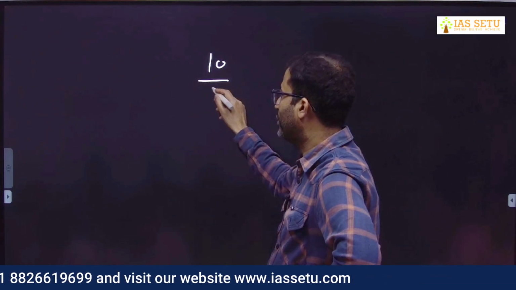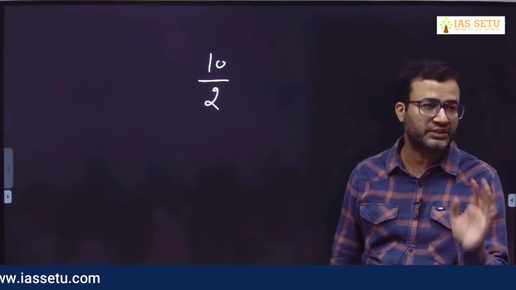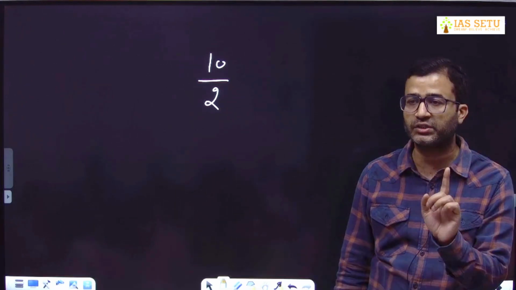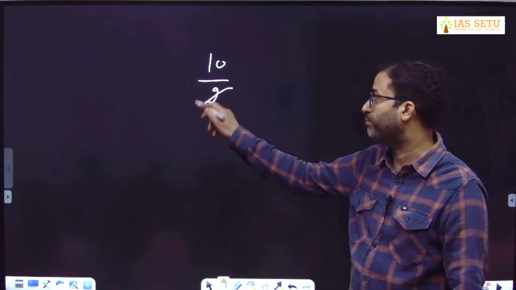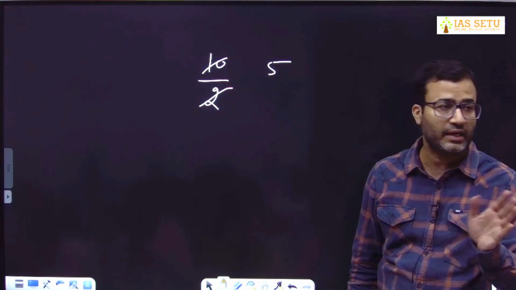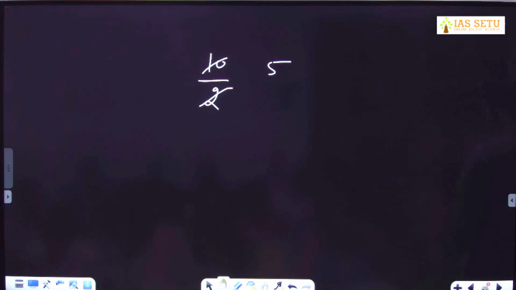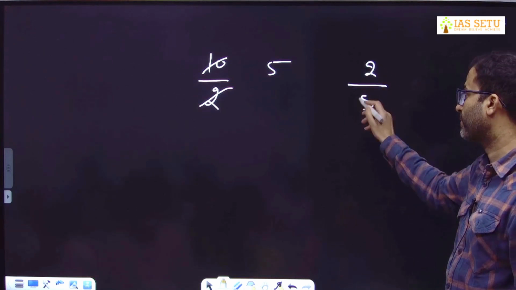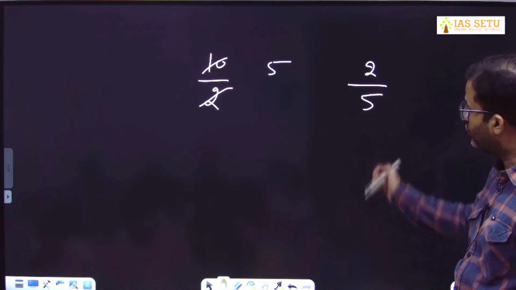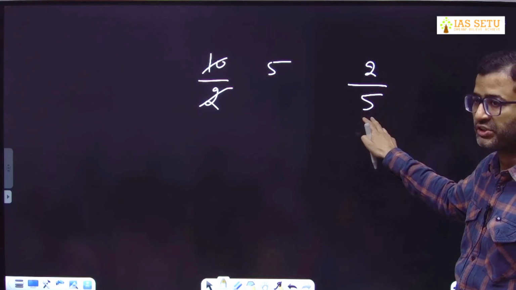Because the moment P is a multiple of Q, like 10 by 2, generally we consider this a fraction, but as far as the definition is concerned, these are not fractions. Because the rule is you simplify. What is this? Integer, not a fraction. 10 by 2 is not a fraction. It is actually an integer. You simplify, then you check. Say if it is 2 by 5, if you simplify, you get 2 by 5 only. Now it is a fraction.